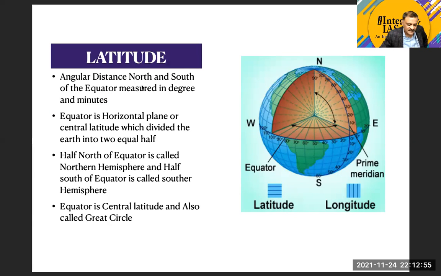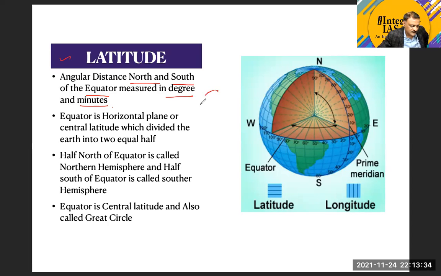Now, as I told you, we will also discuss the imaginary lines. I have already said that there are two types of imaginary lines that we take over the earth's surface. The first type is latitude, and the second type is longitude. Now, what is the meaning of latitude? Latitude means the angular distance north and south of the equator, measured in degrees and minutes.